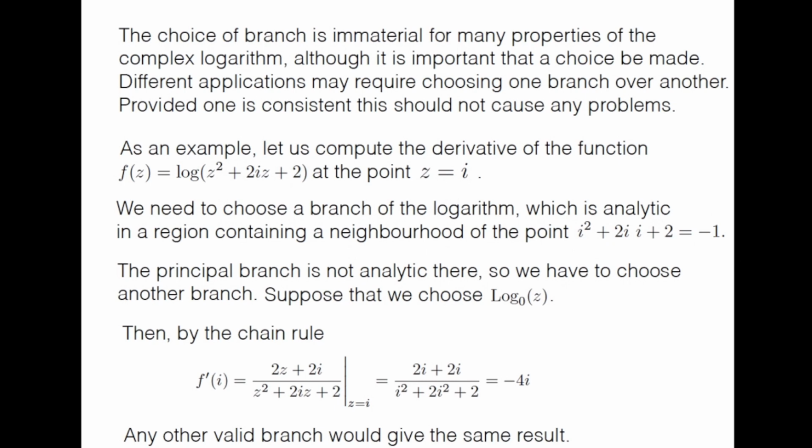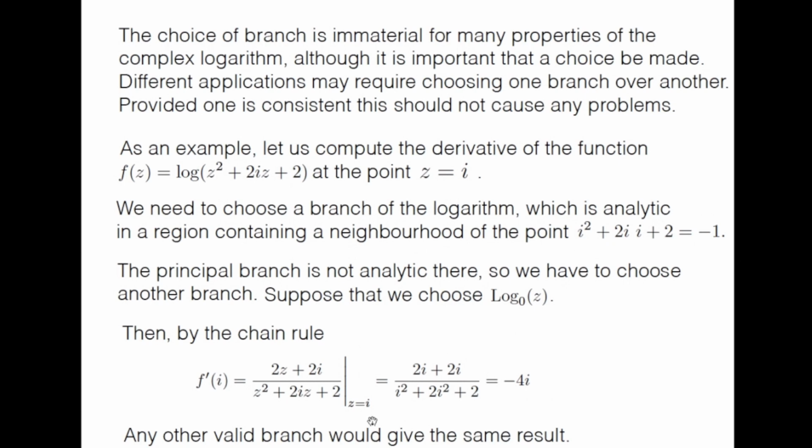So let us choose the branch log 0. Remember that the argument function is between 0 and 2 pi. And then you can easily calculate the derivative here, by the chain rule. You can calculate f prime at i: it is 2z plus 2i, divided by z squared plus 2iz plus 2, at z equal to i. So that gives us 2i plus 2i over i squared plus 2i squared plus 2, which gives us minus 4i.